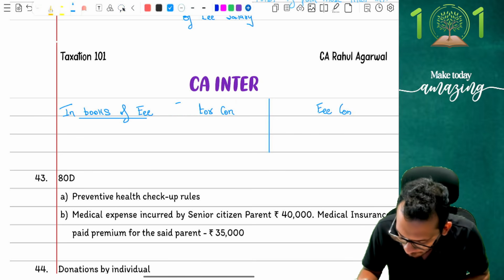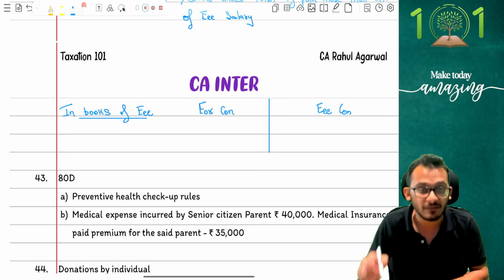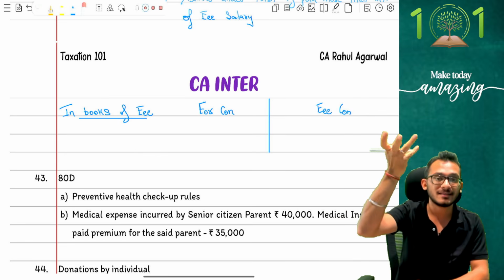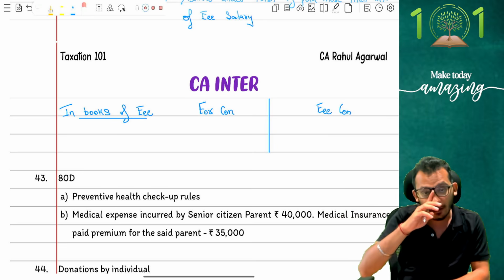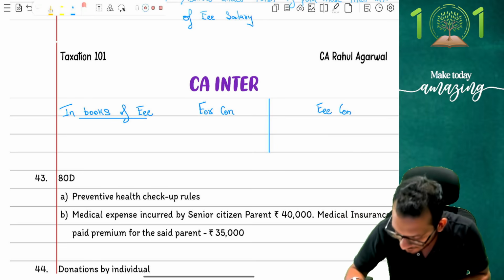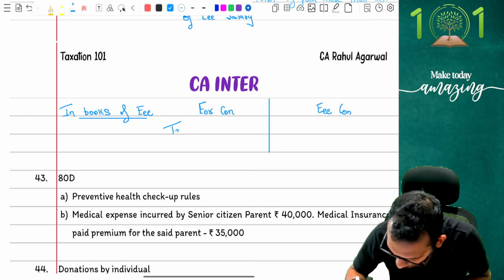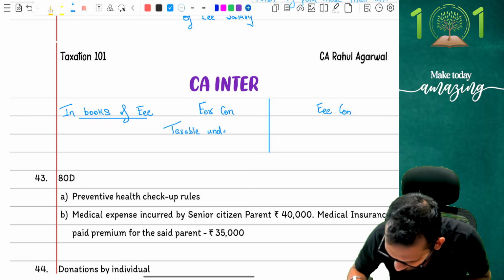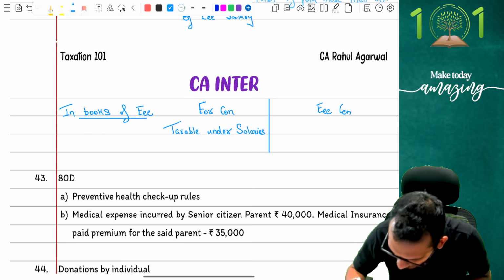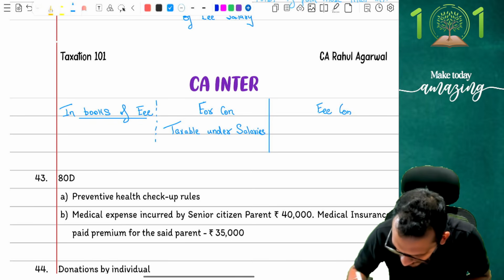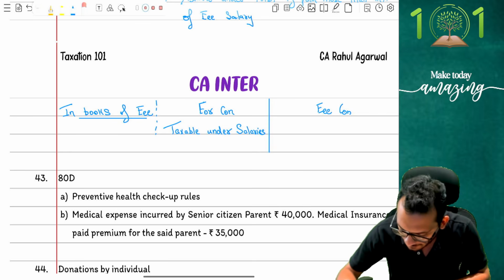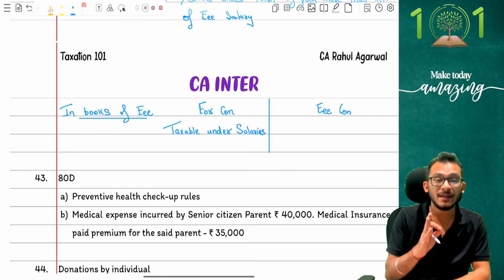If he's putting it for the employee, technically, the first thing you need to understand is, why would the employer pay money for the employee unless it is taxable for him? And therefore, for the employee, it is first taxable under the head salaries. Yes or no? Yes. So be very, very careful on this conversation to understand what is happening. Clear enough, my friends?